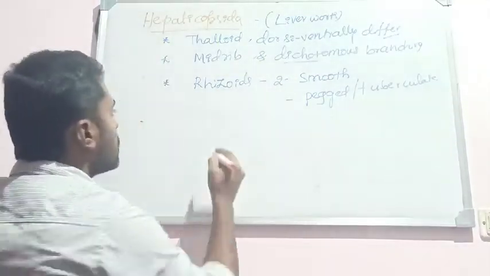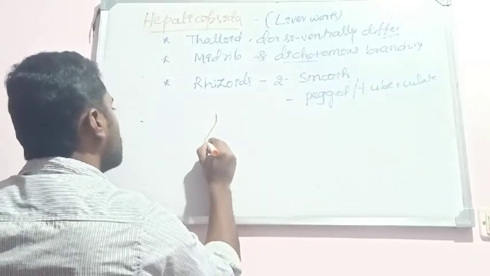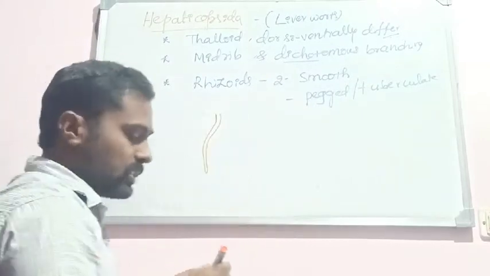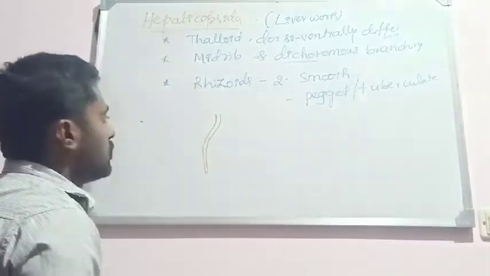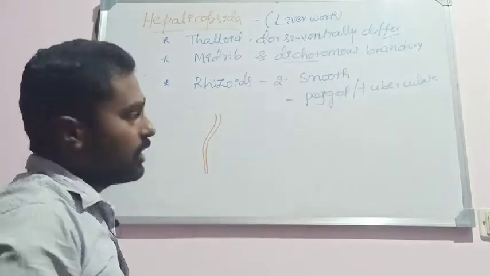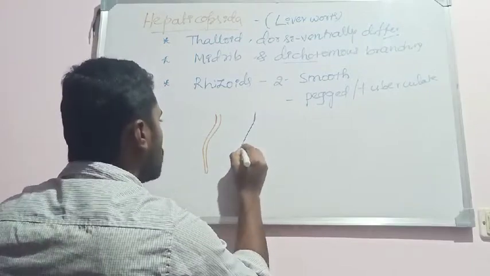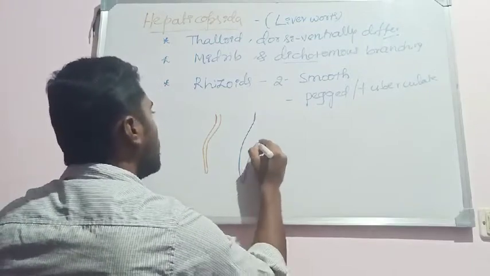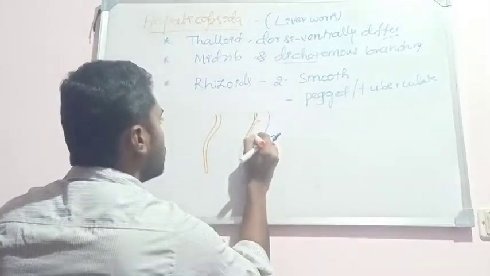They are simple unicellular rhizoids. Rhizoids in these members are simple, unbranched and unicellular. Pegged or tuberculate rhizoids show finger-like projections on the inner side of the rhizoid.